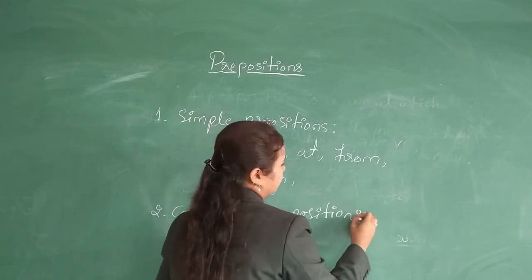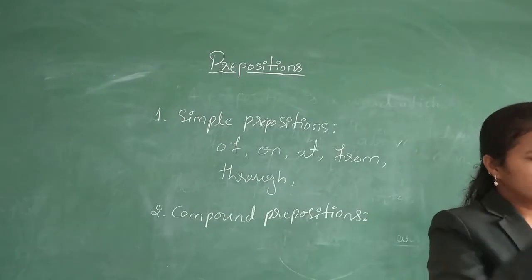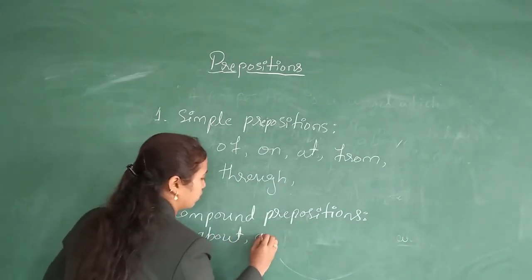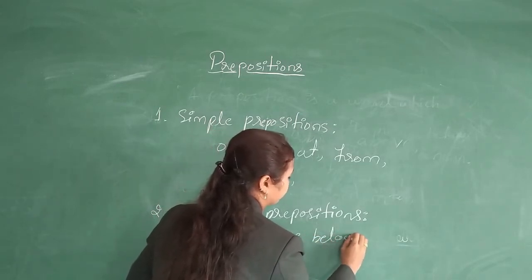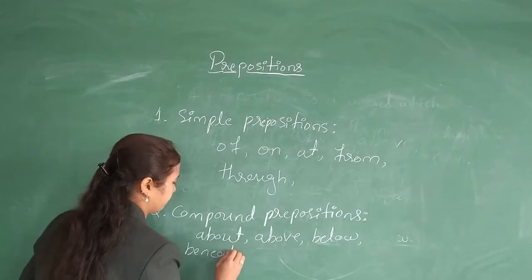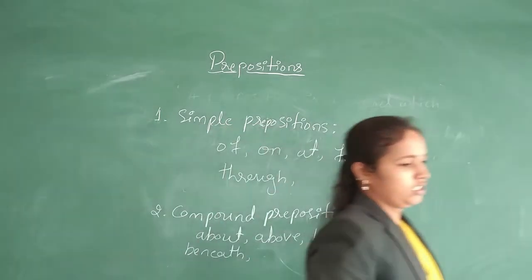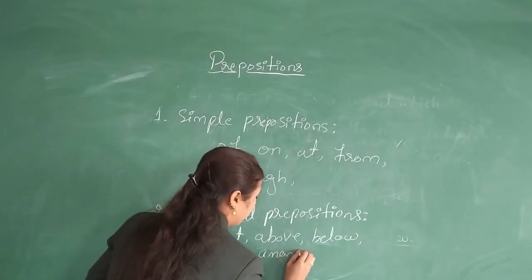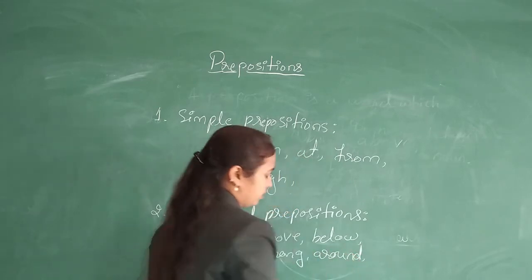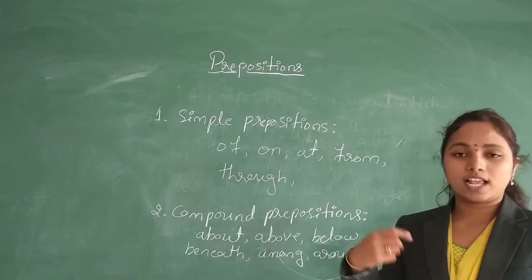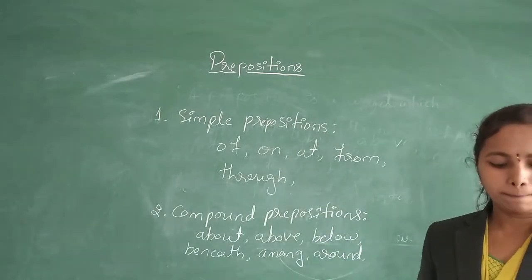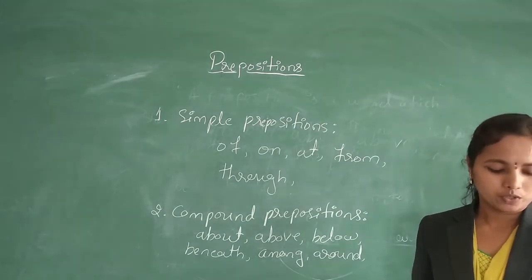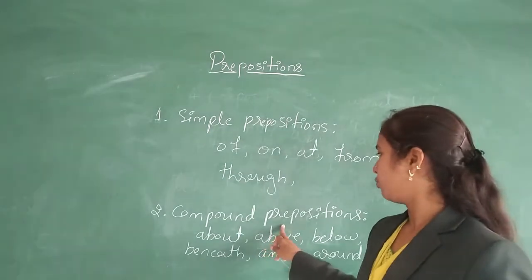Compound prepositions. In this kind, there are many prepositions, for example: about, above, below, beneath, among, around, across, along, amidst, before, behind, beside, between, beyond, inside, outside, within, without, underneath, etc. So these are the compound prepositions.